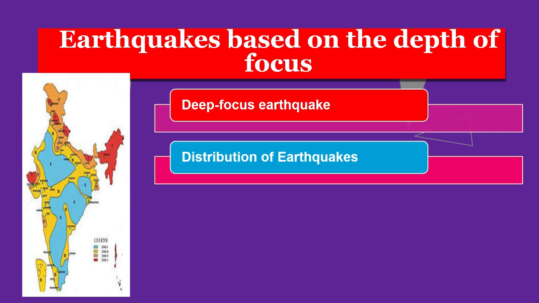A second belt is known as the Alpine belt, that is the Himalaya and Alps. The energy released in earthquakes from this belt is about 15% of the world total.